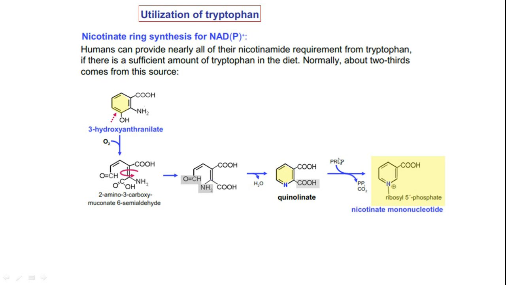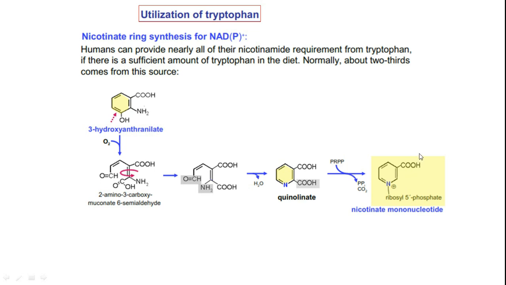mononucleotide. Okay, so here phosphoribosyl pyrophosphate reacts with this to ultimately give us nicotinate ribosyl 5-phosphate. This will react with adenosine to give us nicotinamide adenine dinucleotide.